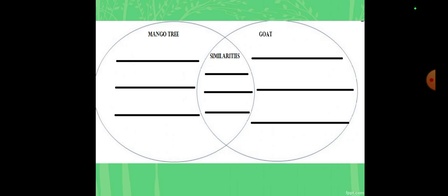So in this lecture we learned about the Venn diagram, what a Venn diagram is, and how we can compare and contrast in a Venn diagram. Hope you like today's small and mini lecture. So see you in the next lecture of Science Let Excel. Allah Hafiz.